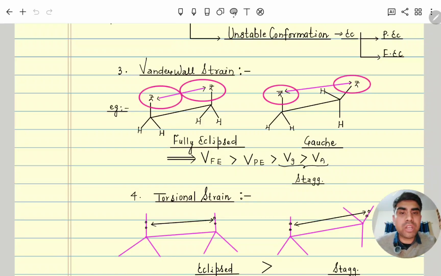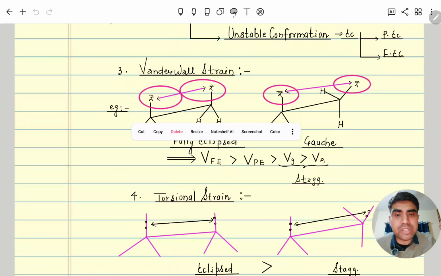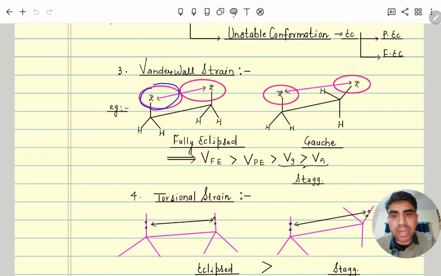So where will van der Waals strain be maximum? If van der Waals strain is maximum, its stability is minimum. We discussed the same in the potential energy curve also. Here you can see in fully eclipsed, the attached atoms or groups of atoms have more steric hindrance, due to that van der Waals strain is more. So in fully eclipsed, van der Waals strain is maximum, then partially eclipsed, then gauche, and in anti it is least, because both are anti to each other.